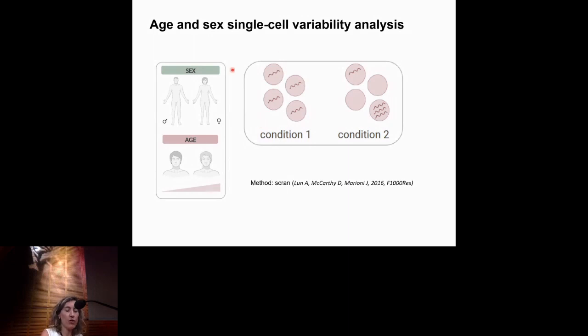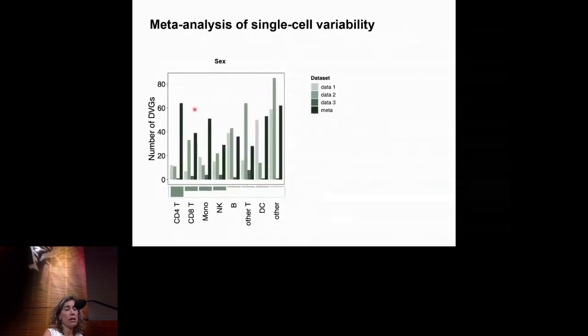So basically, I'm just showing in this toy example where this gene is not variable at all in terms of gene expression, and in another condition, there is a lot of variability in the gene expression. And these are the results of the meta-analysis for sex, so it's much noisier than the differential gene expression. But what's reassuring to us is that we find more genes in the meta-analysis for the cell types that we have a higher number of cells and fewer genes for the cell types that we have a low number of cells, which is kind of what you would expect. If we now do the permutations, well, the same with age.